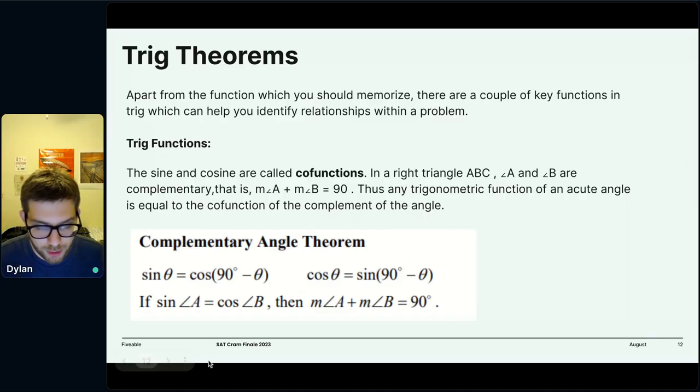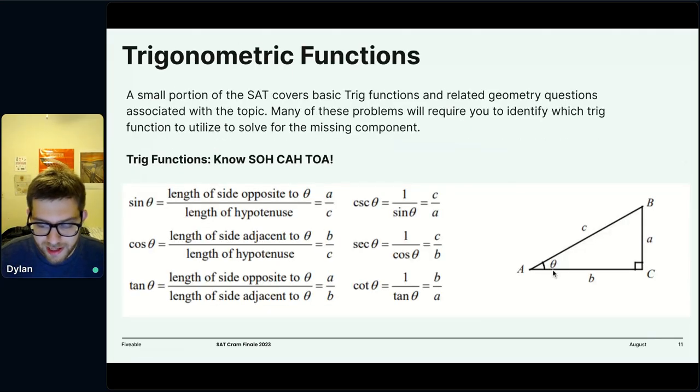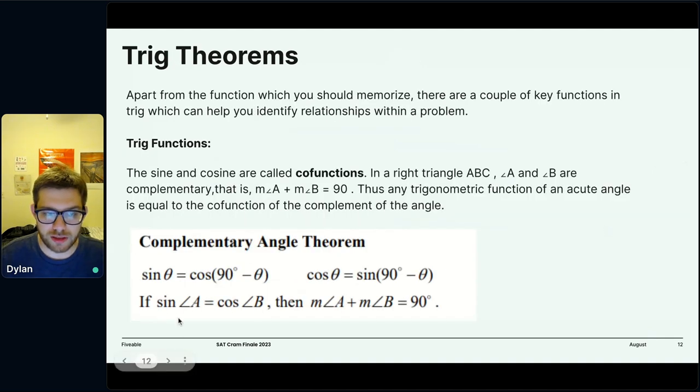If you think about this, if we go back to our previous slide, the sine of this angle, A over B, is equal to the cosine of this angle, A over C, right? These are the exact same. These two are complementary angles by the definition of a right triangle. And so A over C, the sine, is equal to A over C, the cosine. So it's actually a trivial relationship here, right? If two angles have the same sine and cosine, then they have to be complementary because what it tells us is that they're corresponding angles in a right triangle. So just some logic there to help you understand it as opposed to memorize.